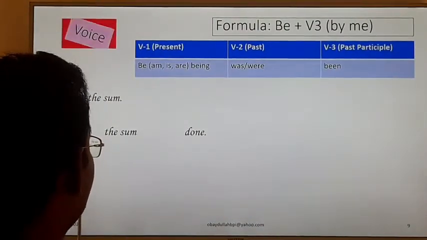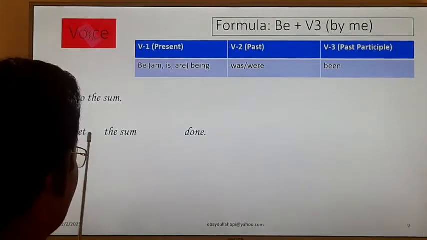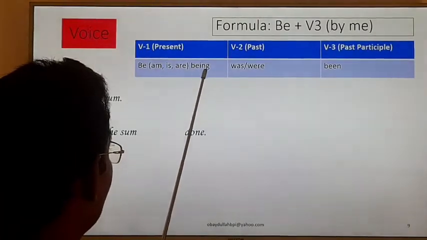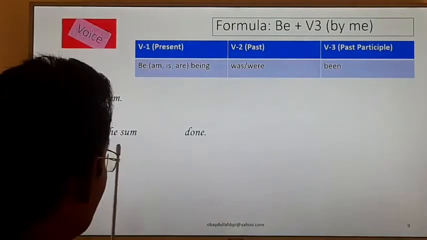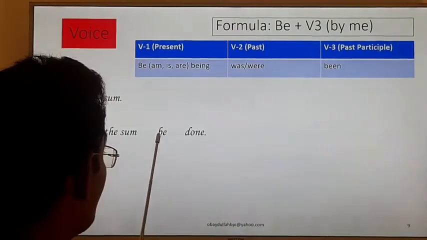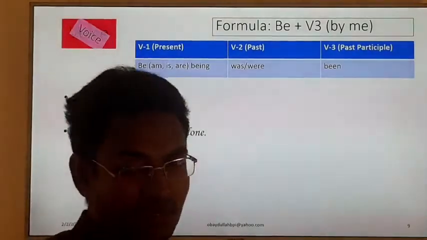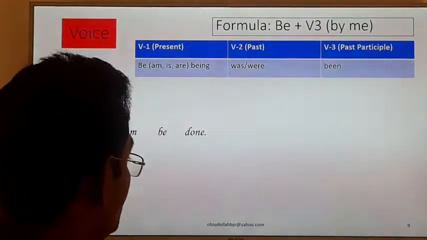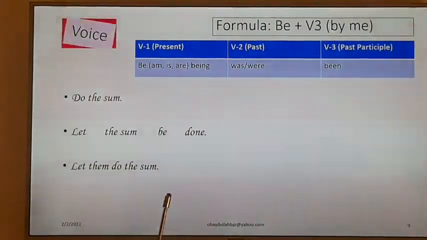When we use the verb let, here we cannot change the am, is, are, being form, we have to use the base form, okay, because after let we have to use the base form of the be verb. This way we have to change the voice of an imperative sentence. Clear? So let's see, what will be the right answer?